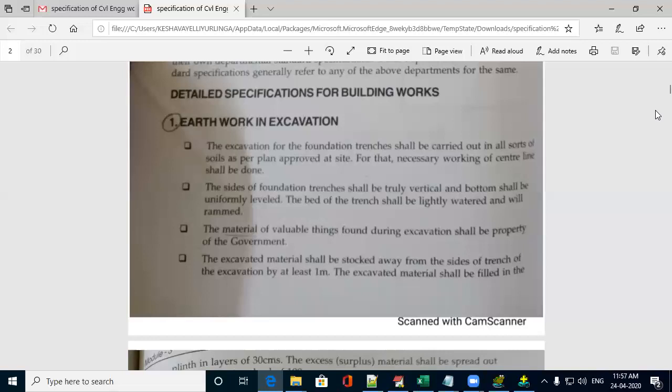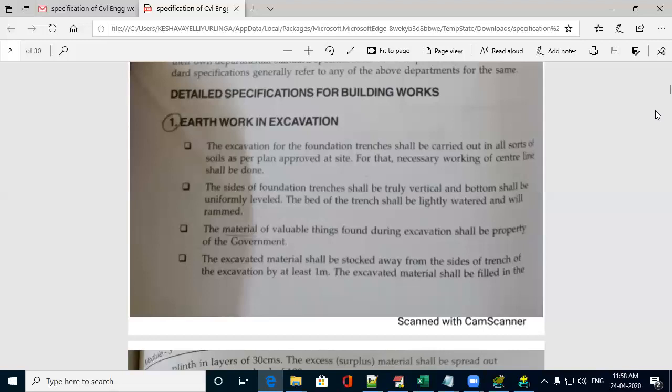It should be watered and rammed well. And during the excavation process, if any valuable materials are seen, they should be handed over to the government. And during the excavation process, if there is any water, it should be de-watered with the laborers without any extra payment.